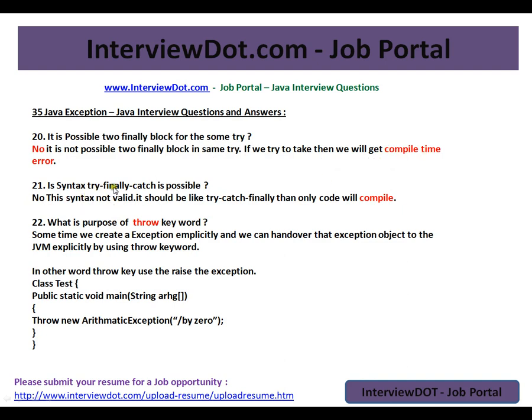Is the syntax try, finally, catch possible? No, this syntax is not valid. You will get a compiler error.